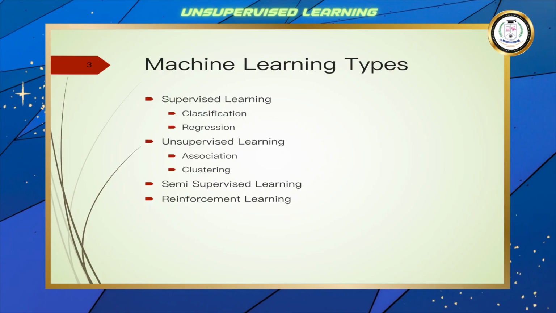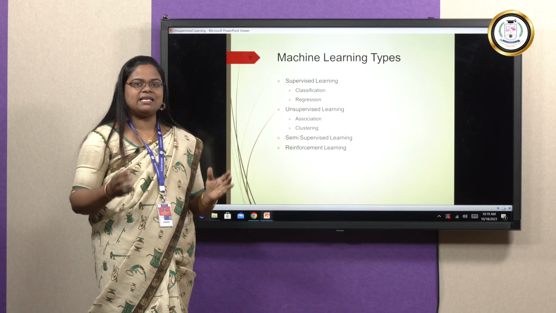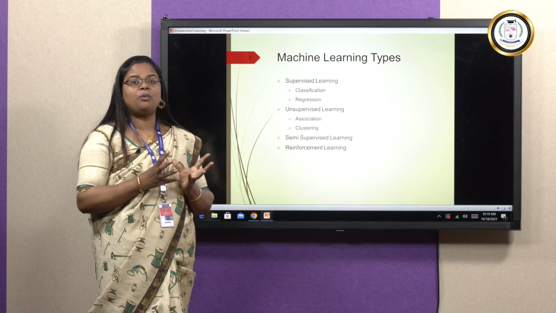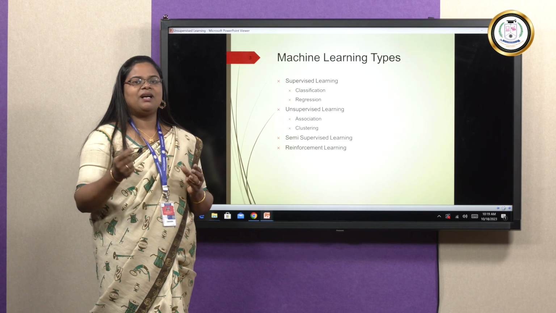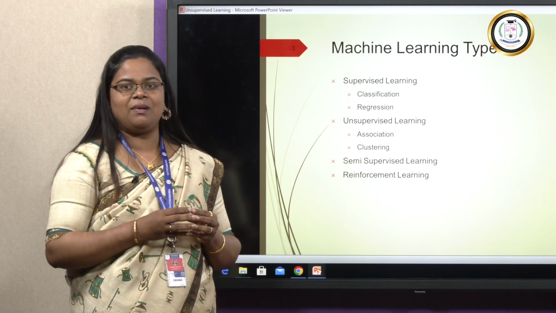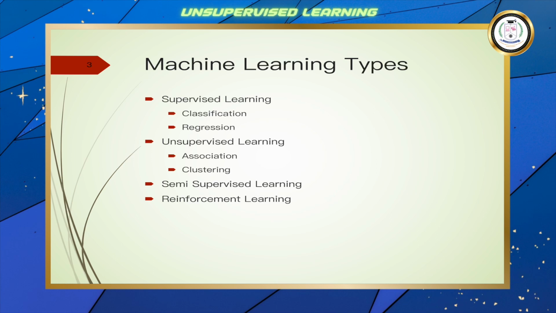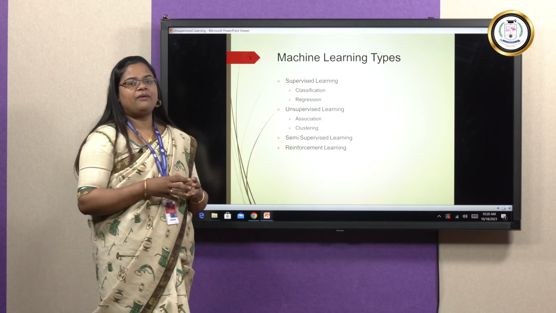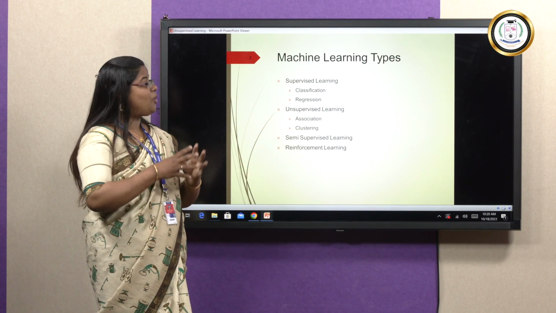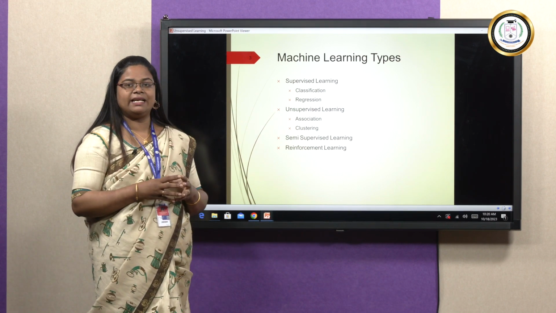Next is the semi-supervised learning algorithm. It's a combination of supervised and unsupervised. In a data set, a group of data items will be known in terms of class labels, but most of the data will be unlabeled data. Unlabeled data means the class label is not known. The last one is the reinforcement learning algorithm. It always works with feedback, so we can say it suits real-time applications. This is the broad classification of machine learning types, and we are going to see unsupervised learning in detail.